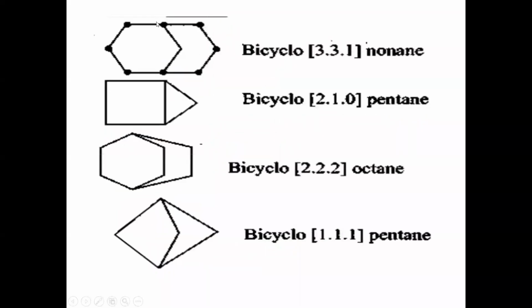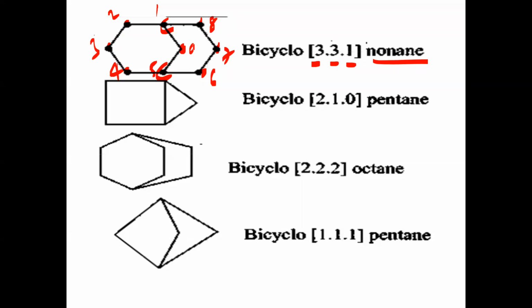Next, in this case, it is one bridgehead, it is one bridgehead. Joining these 2 head carbons, we have a 3 carbon bridge, a 3 carbon bridge, and again a 1 carbon bridge. So 3 dot 3 dot 1 within square brackets. No name. Total number of carbons 9. So here, how to give numbering? First we have to start here. We can go the left side bridge or right side bridge, because the left side bridge has 3 carbons and the right side bridge also has 3 carbons. So anywhere we can go: 2, 3, 4, 5. After this 6, 7, 8.